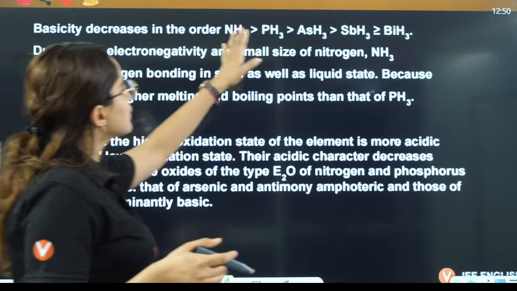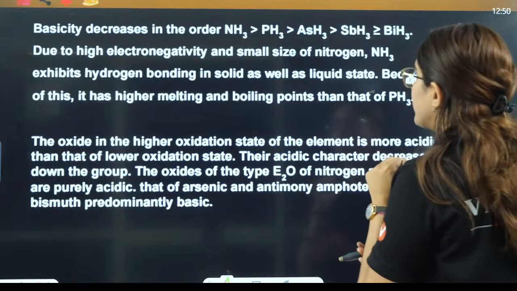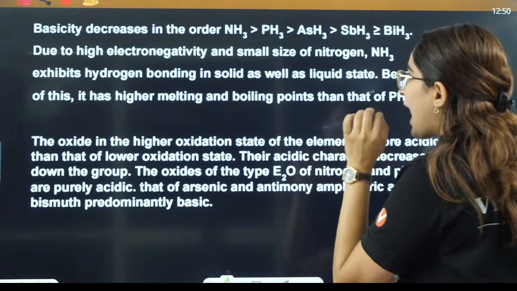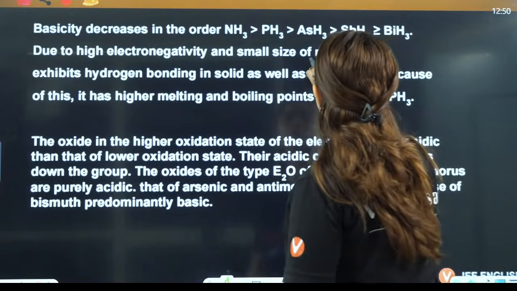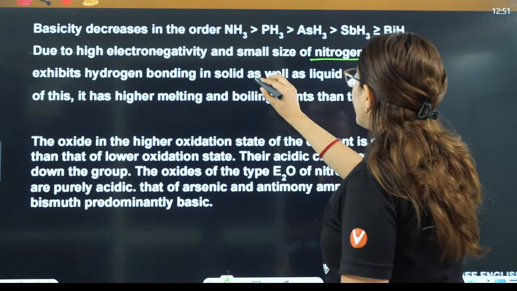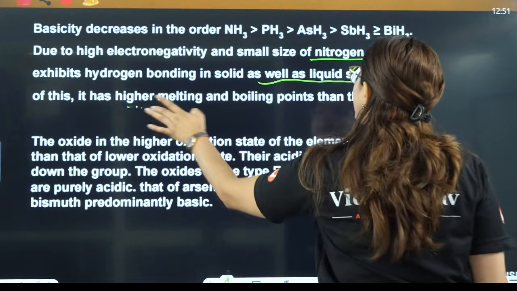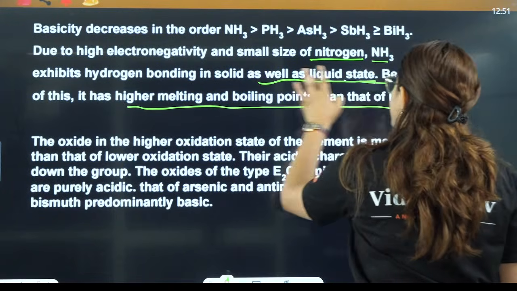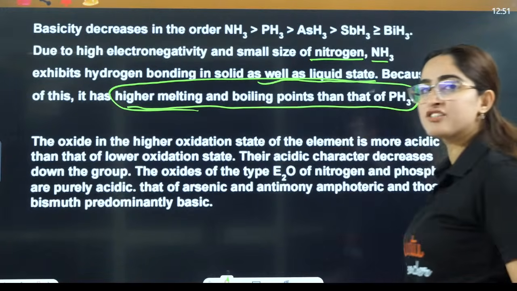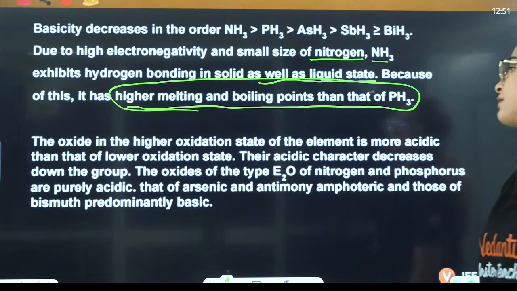Now they are saying basicity is decreasing in this order. Due to high electronegativity and small size of nitrogen, NH3 exhibits hydrogen bonding in solid as well as liquid state. Because of this, it has higher melting and boiling point than PH3. Why is NH3 higher? It is not supposed to be, but it still is because of hydrogen bonding.